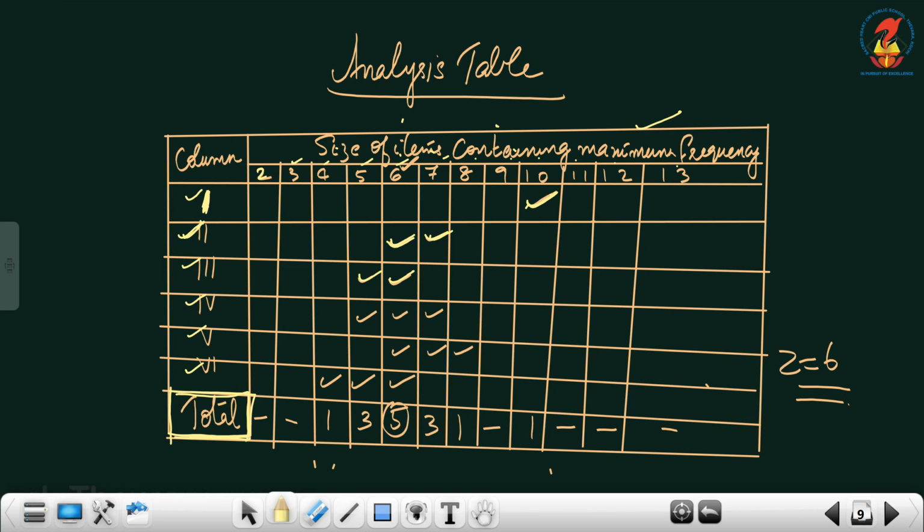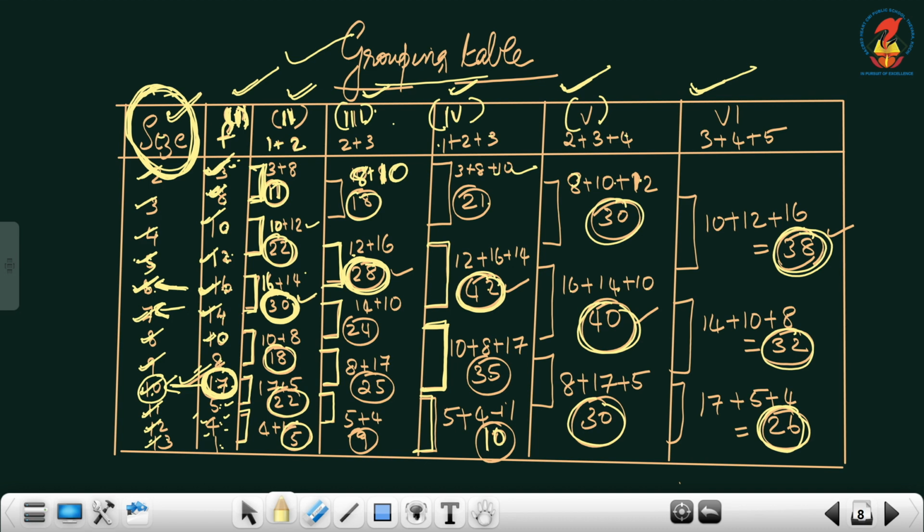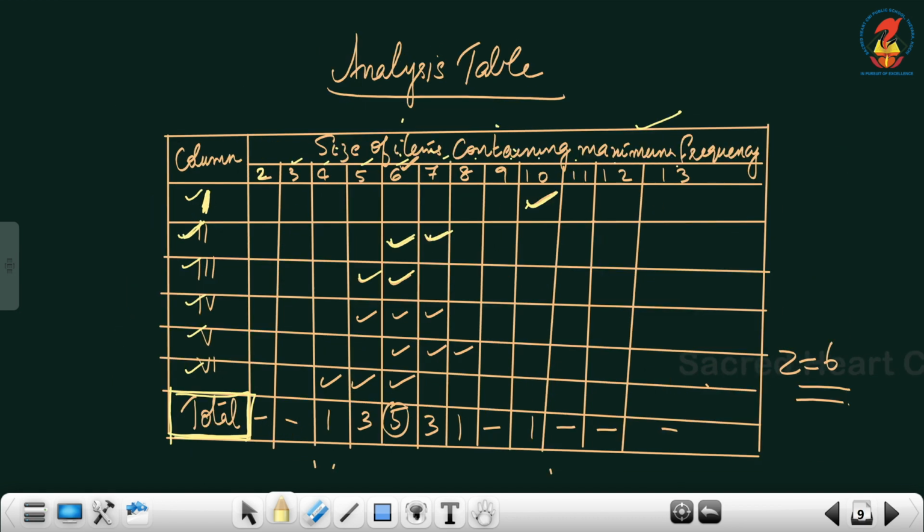Column number 4, the highest value is 42. You got it by adding 12, 16 and 14. 12, 16 and 14 belongs to the size 5, 6 and 7. So column number 4, 5, 6 and 7. Similarly, column number 5, that is 6, 7 and 8.